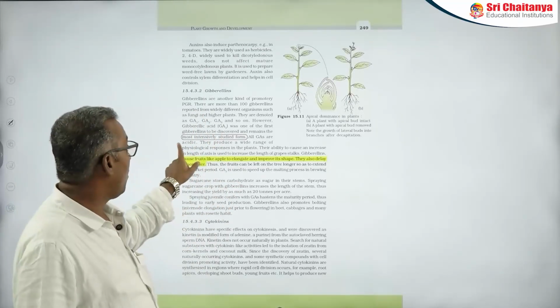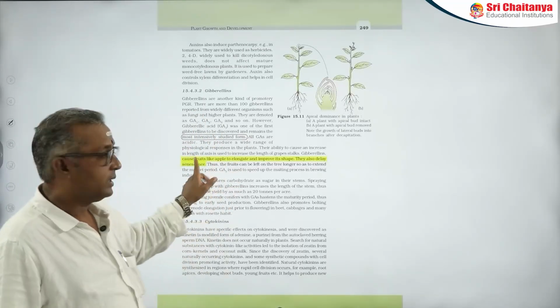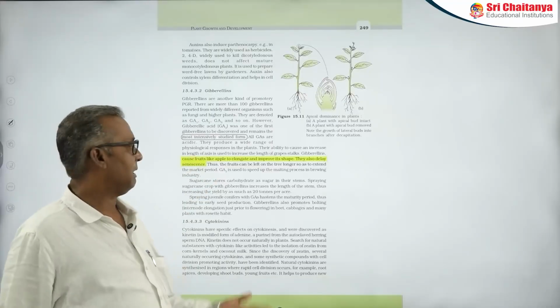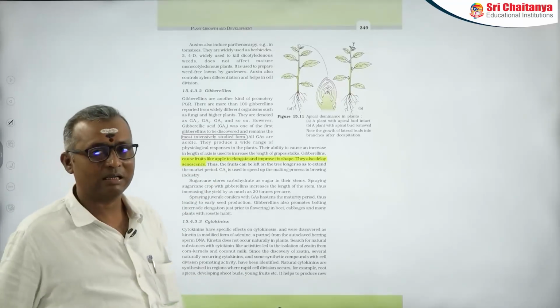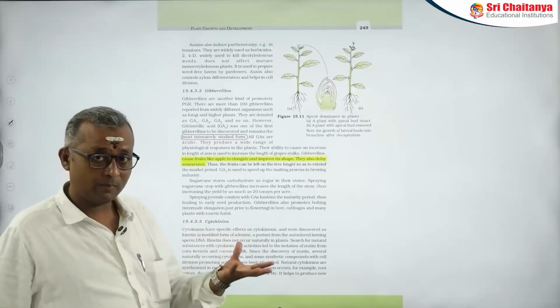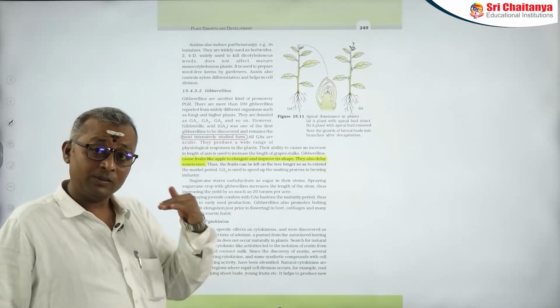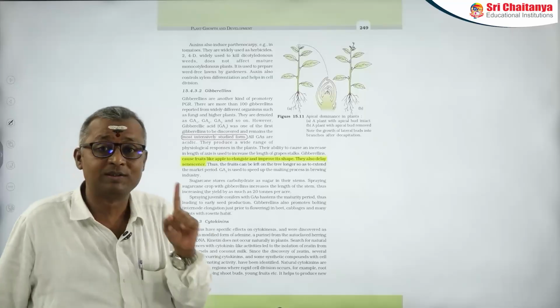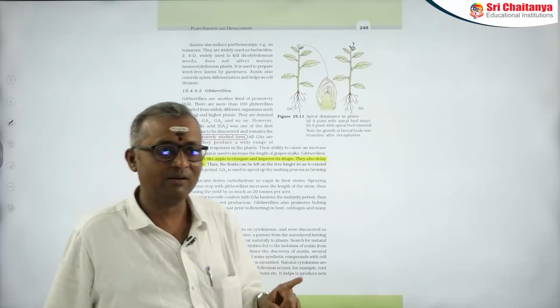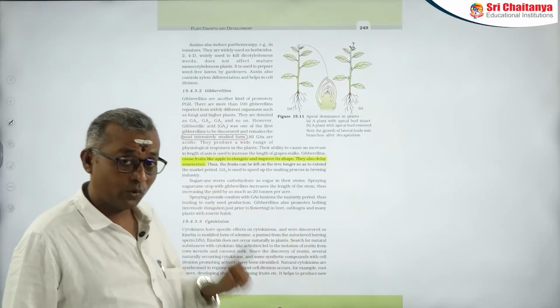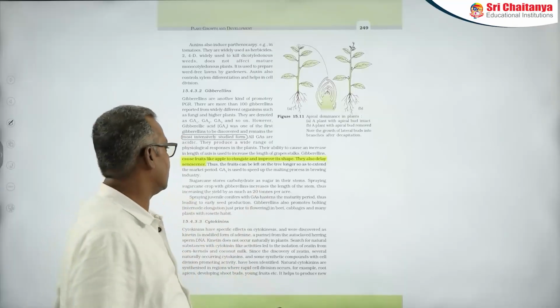Among them, the most intensively studied form is GA3. And gibberellins have so many important aspects, like they improve the fruit shape and length of the fruit in case of apple. They delay fruit senescence. This is very, very important. Fruit senescence, not leaf senescence.